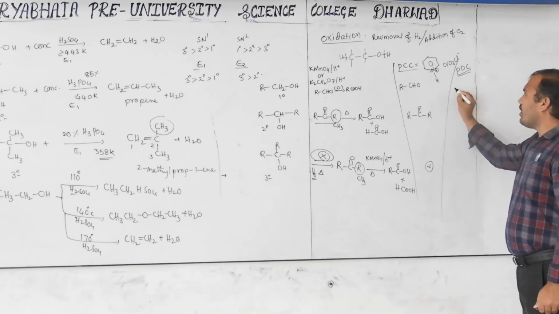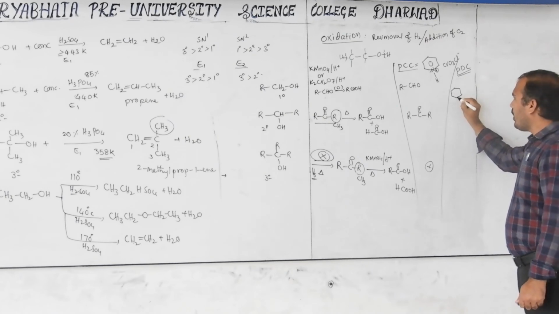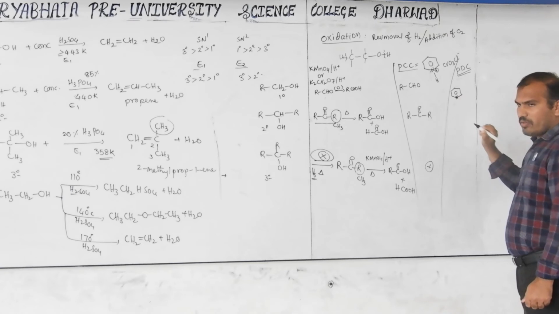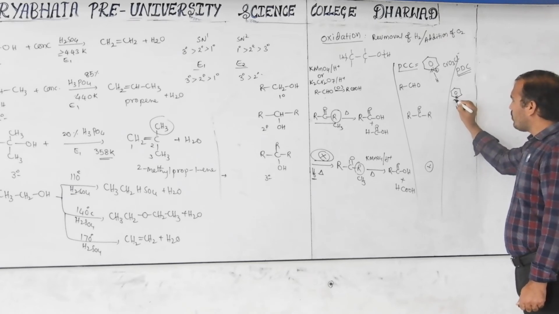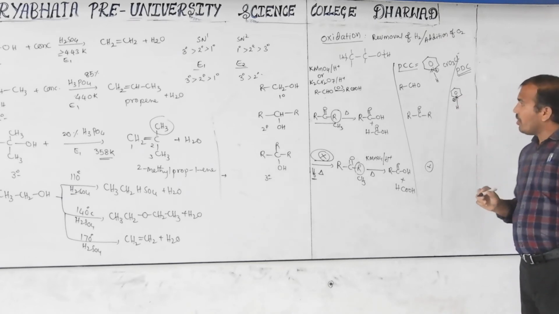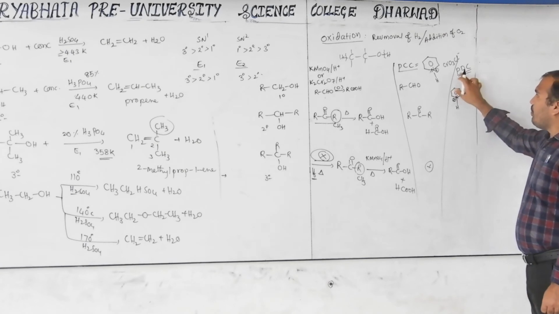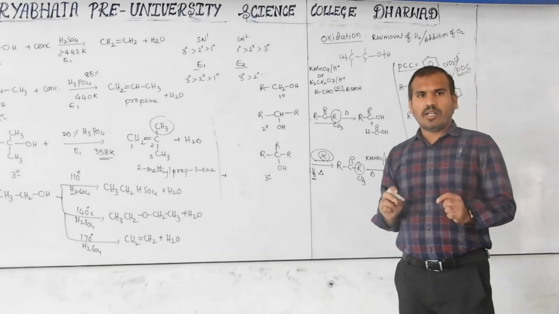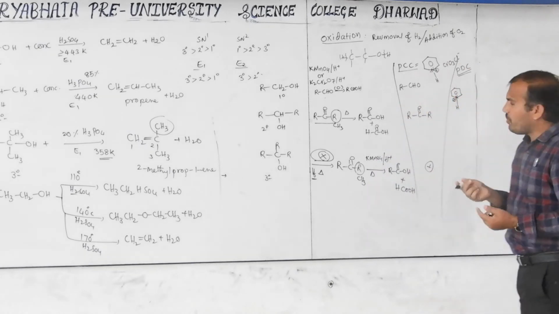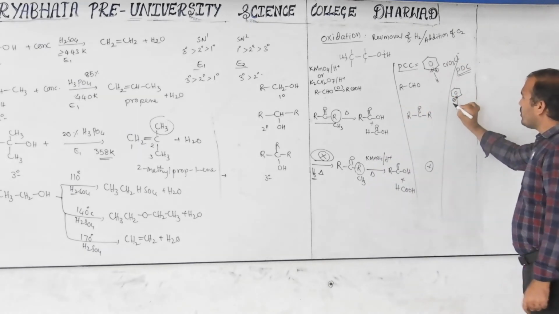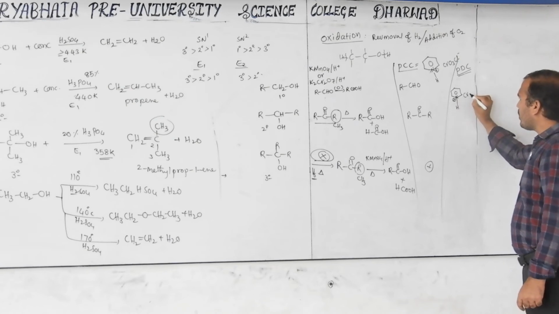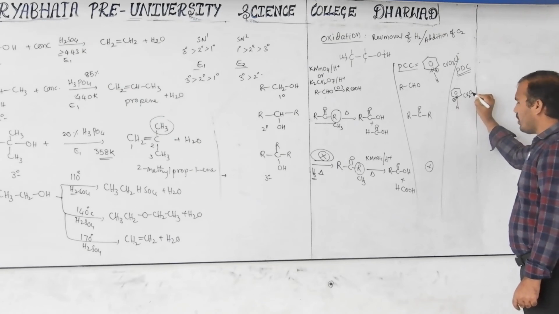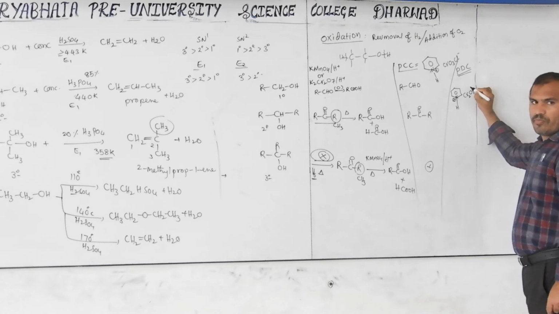PDC means what? Here also pyridinium is there. This is pyridine. If H is there, this H is plus positive: pyridinium. PDC means pyridinium dichromate. P means pyridinium, D means di, C means chromate. Pyridinium dichromate is 2 moles. Chromate here is dichromate, Cr2O7 minus 2.